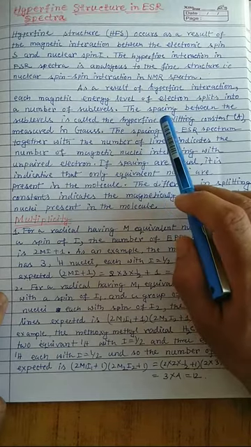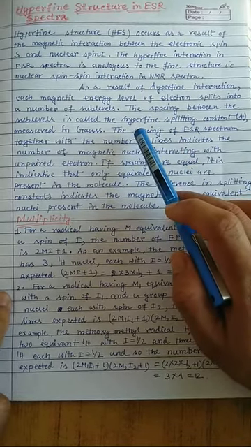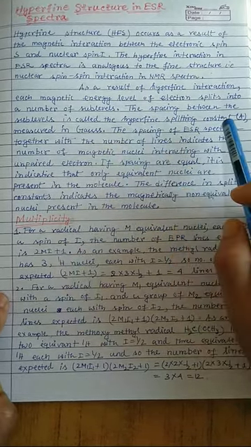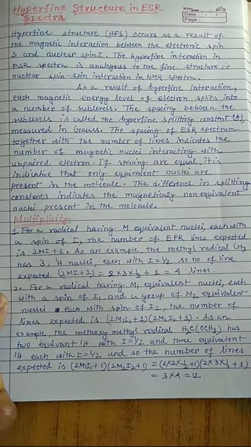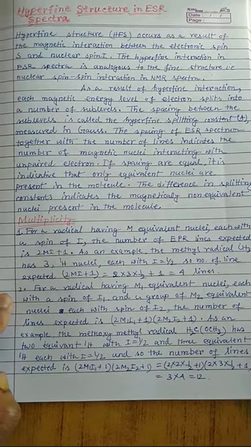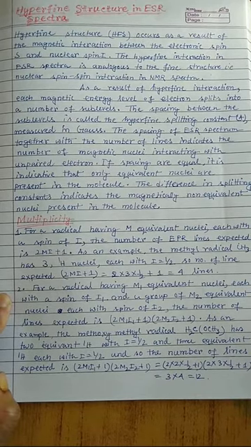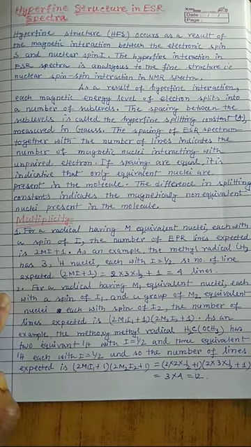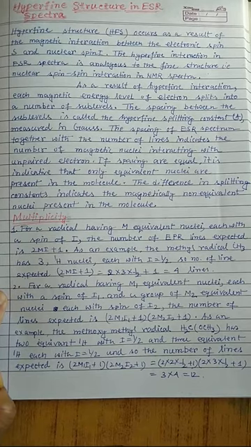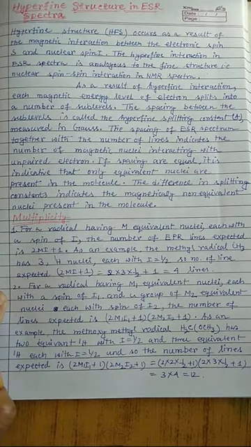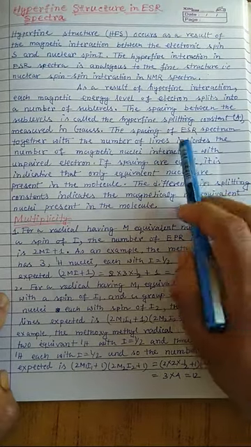The spacing between the sublevels is called the hyperfine splitting constant. That means when we observe in the spectrum a transition from one sublevel to the next, a line appears in the ESR spectrum or the derivative ESR spectrum. The distance between two successive lines is called the hyperfine coupling constant, or hyperfine splitting constant.